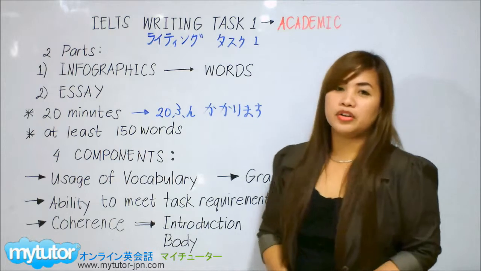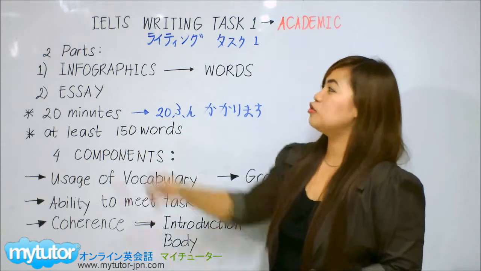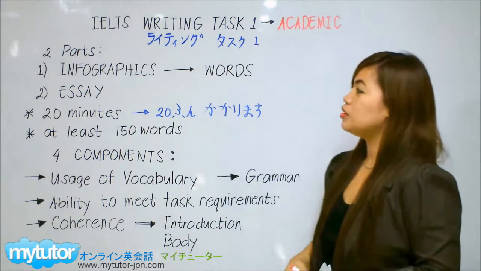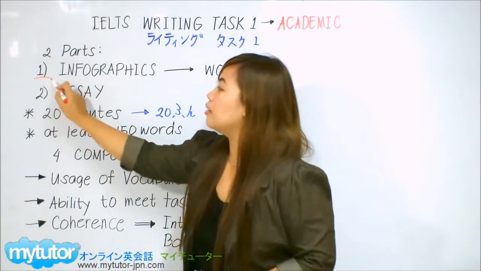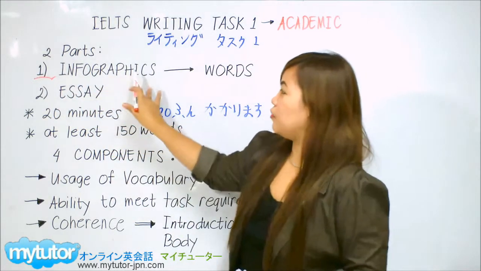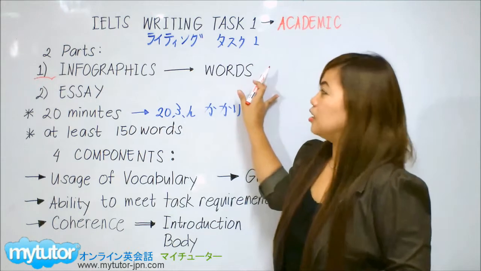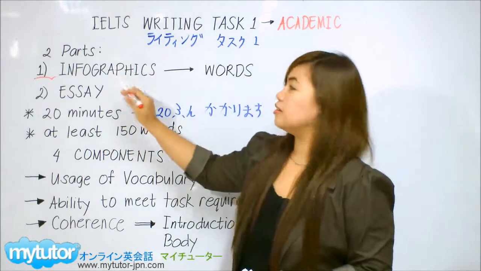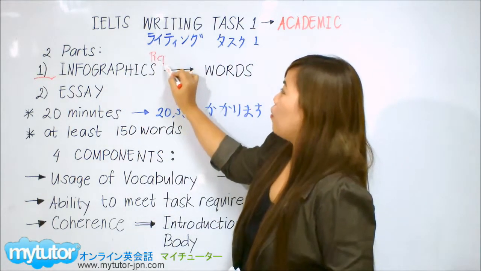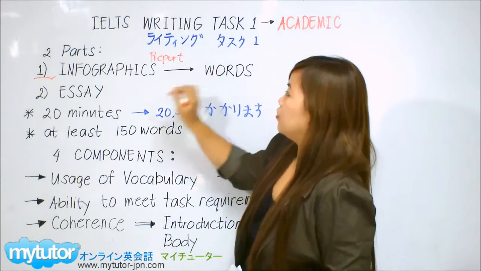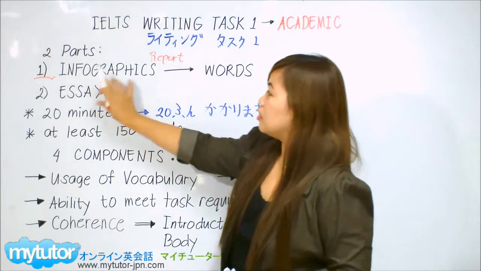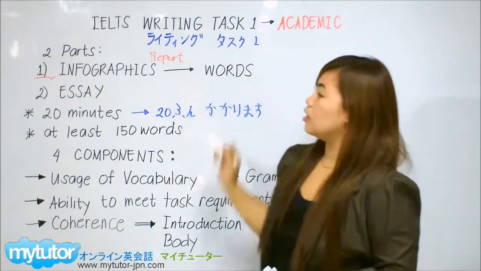We are going to talk about the IELTS writing, particularly Task 1, Academic. The writing module of the IELTS is made up of two parts. First of all, number 1: infographics to words. Basically here, we're going to make a report for this infographics to words.